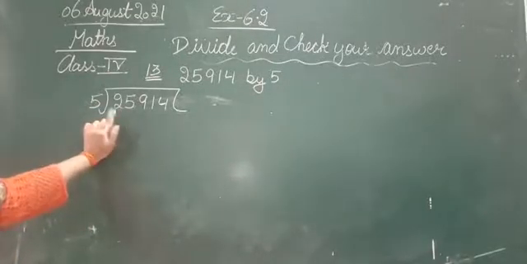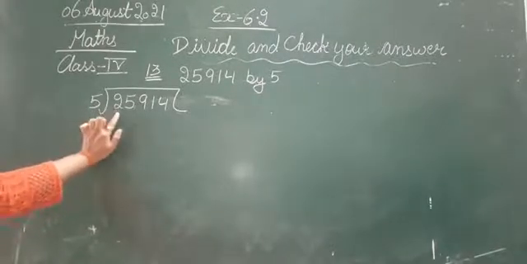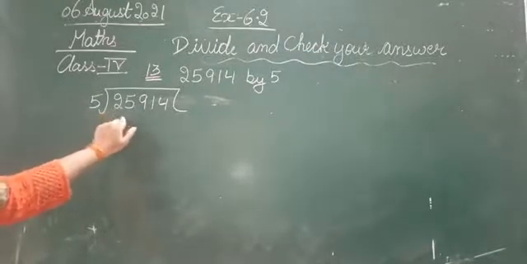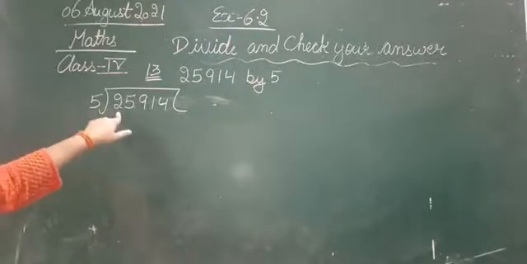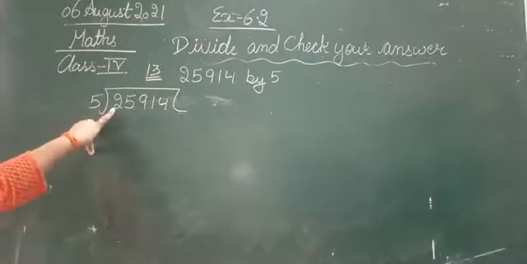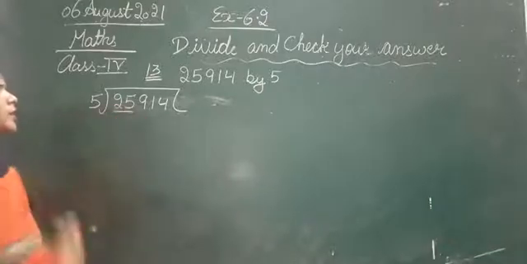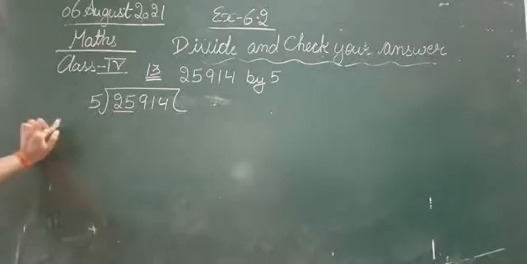So here the first digit in the dividend is 2 but the divisor is 5. डिविडेंड में फर्स्ट डिजिट 2 है बट डिवाइजर हमारा है क्या है, 5. And the divisor is greater than the first digit of the dividend. So what will we do, we will take both the digits. हम पहले 2 डिजिट्स लेंगे. Okay, so we are going to take the first 2 digits. Okay, अगर हमारा डिवाइजर छोटा होता हमारे फर्स्ट डिजिट से तो हम उसी के साथ कंटिन्यू करते. But here the divisor is greater than the first digit of the dividend. So that's why we are going to take the first 2 digits, that is 25. So now we are going to divide this 25 by 5.